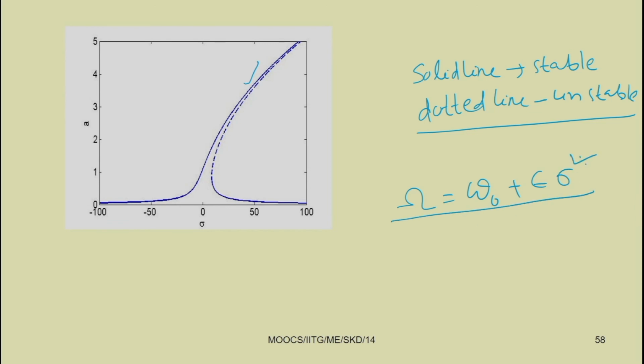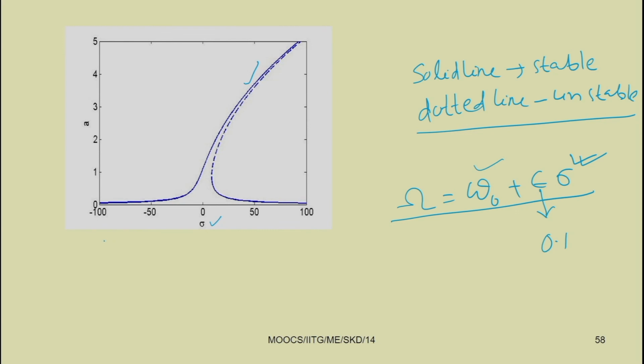So, here sigma is taking plus minus value. Let us take epsilon equal to 0.1 or 0.01. For a different value of omega 0, by taking different values of sigma, we can plot the frequency response. You just see the frequency response. This is the response amplitude for a different value of sigma. With an increase in sigma, you can see this response amplitude increases.